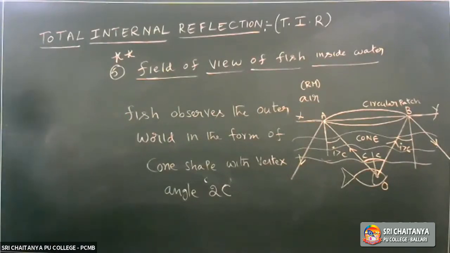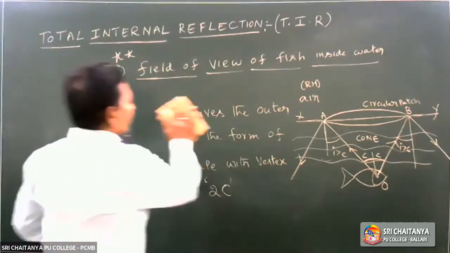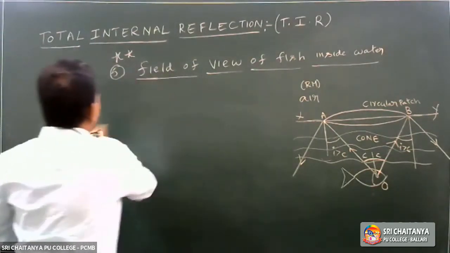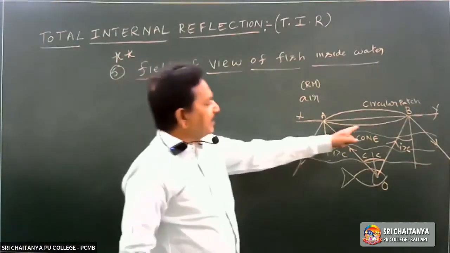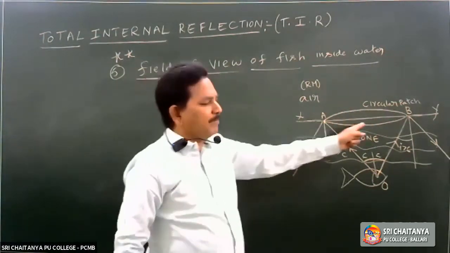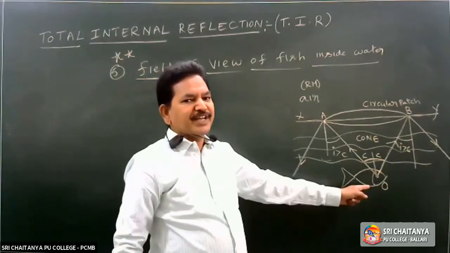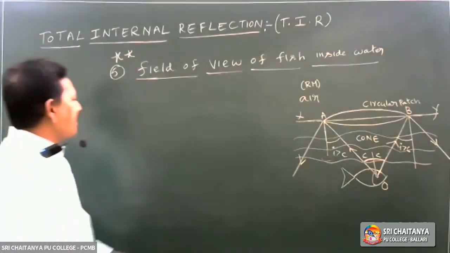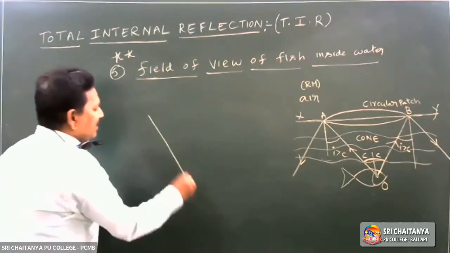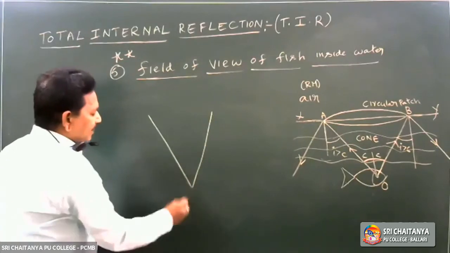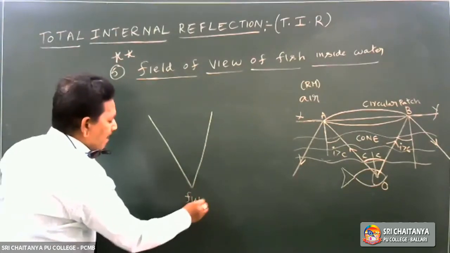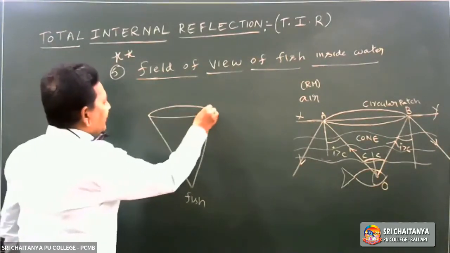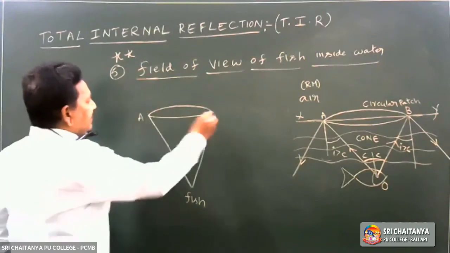What is the radius of the circular patch on the surface of water? A circular patch will be there, within which the fish can see. Beyond that, it cannot see. Let's have the diagram once again. This is the cone shape. This is the fish. This is the circular patch within which it can see.